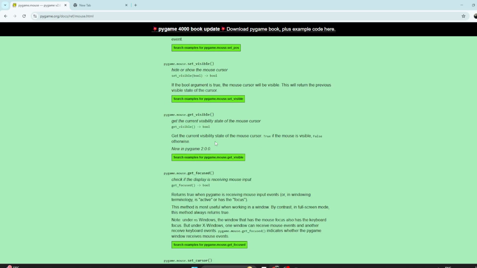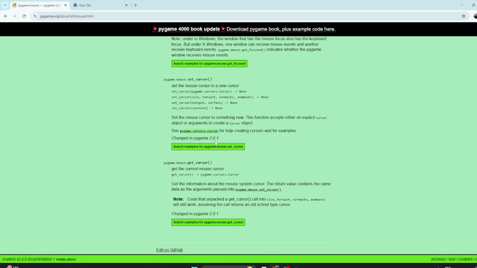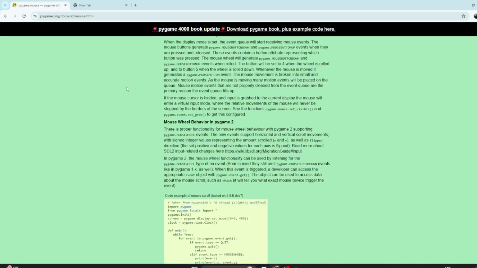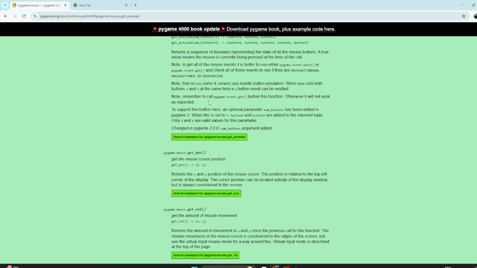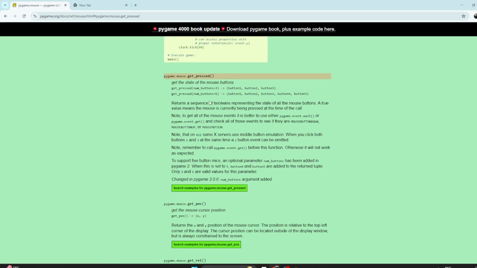Mouse. The only thing is that for this button you have something called get pressed, and then you can check which button is pressed.